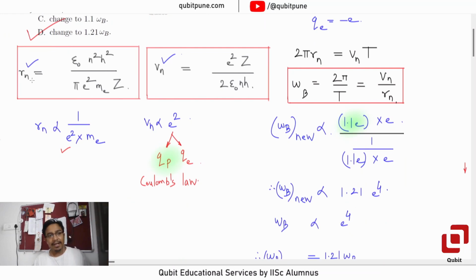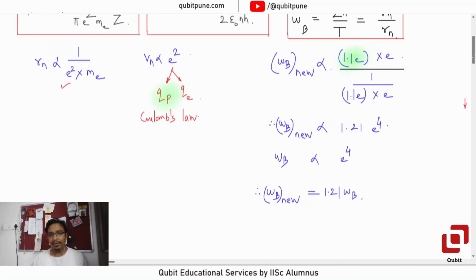Usually we let Rn be a function of n, in some cases Z, the number of protons, which might also be different. In this case they are saying assume a hypothetical situation where e changes; mass of proton and mass of electron have not changed, but they could also have changed. Then we derive the relationship between omega new and omega old.